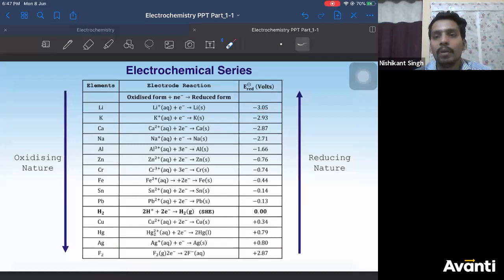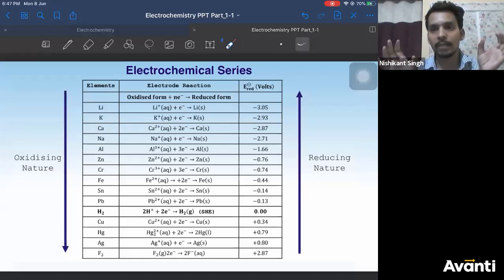Lithium. I will tell you how to remember this series also. This series is used for finding the reduction potential. From this series, you can know which has more and which has less reduction potential. So the electrode having more reduction potential will act as cathode, and the electrode having less reduction potential will act as anode.